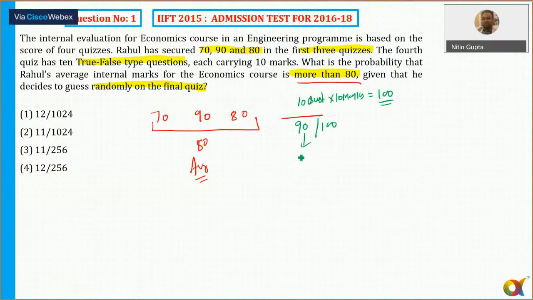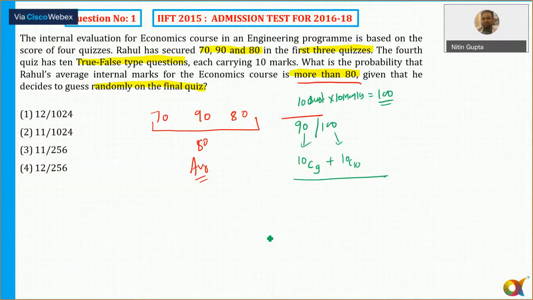So which 9? 9 or 10, where or means addition. Okay. So these are the favorable cases. Either I'll get 9 correct or 10 correct. Then only my overall average score is more than 80, upon the sample space. 10 क्वेश्चन है, हर क्वेश्चन में 2 चांसेस क्या है, इधर आई गेट 10 मार्क्स और 0 मार्क्स, बिकॉज इट्स अ ट्रू फॉल्स क्वेश्चन. तो या तो सही होंगे या फिर गलत होंगे. तो एवरी क्वेश्चन हैज गॉट 2 चॉइसेस.